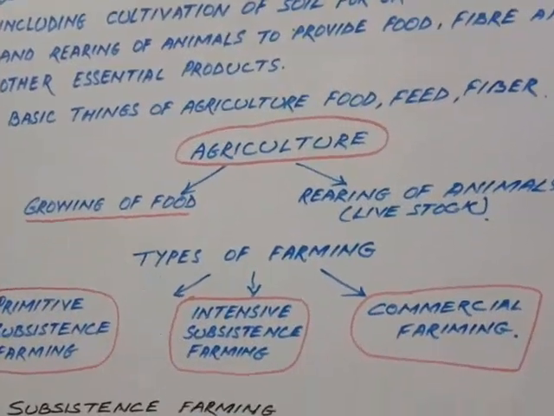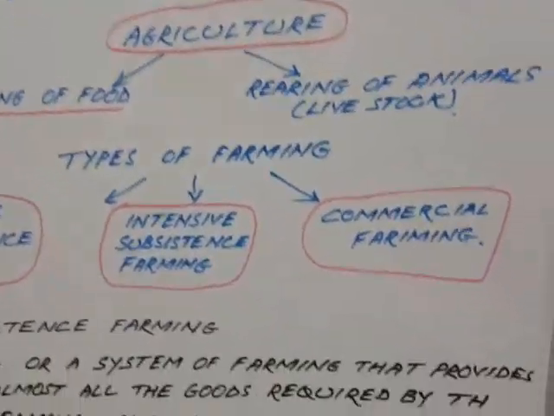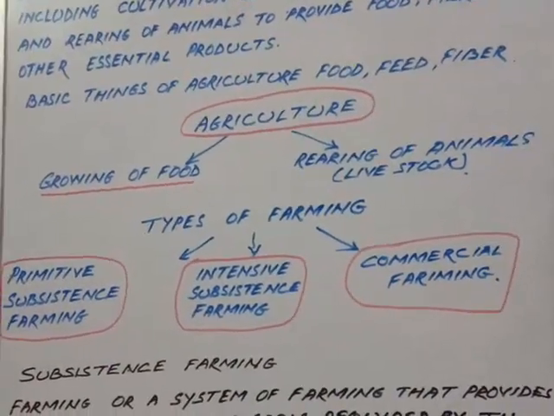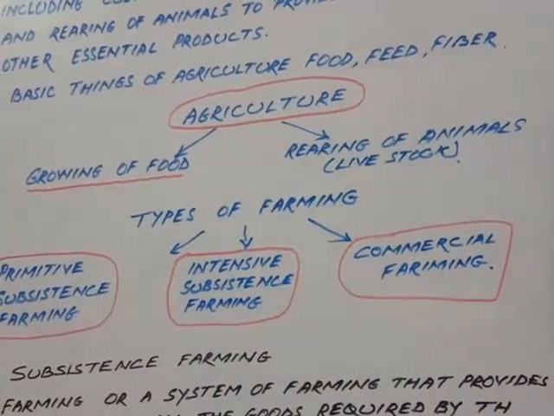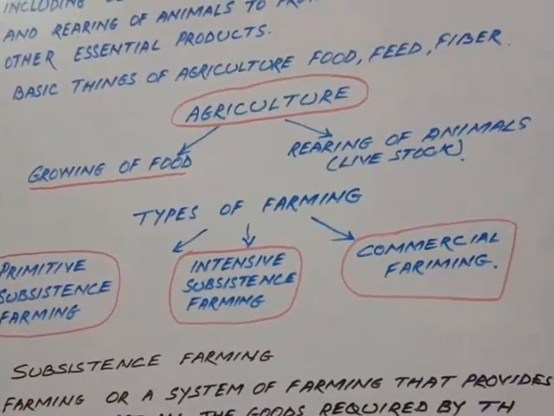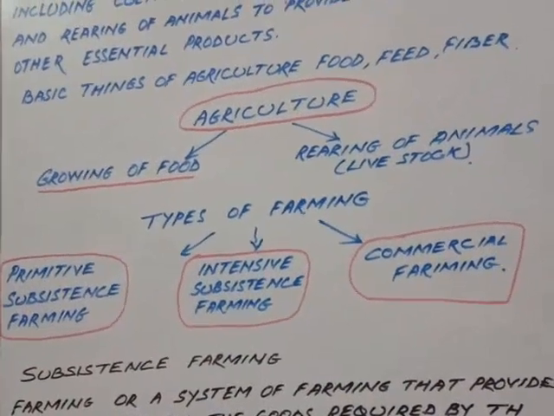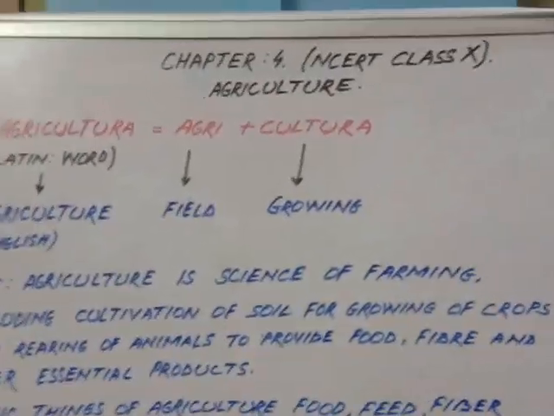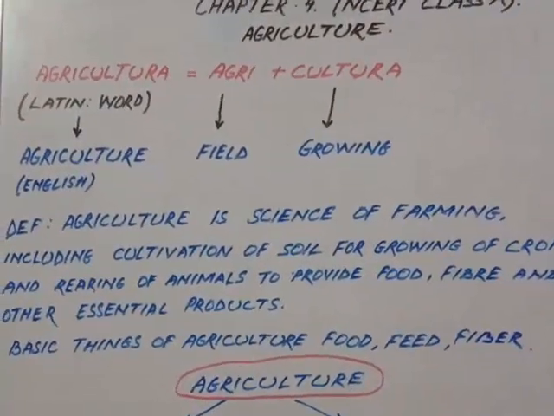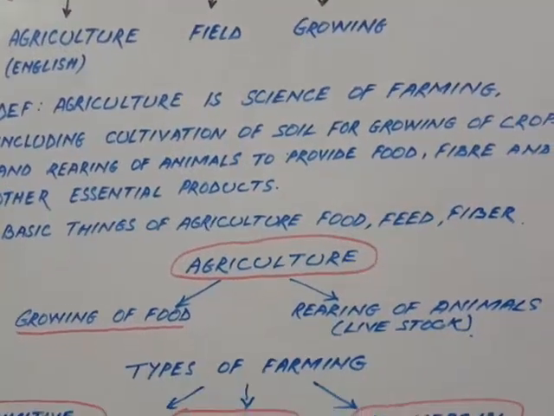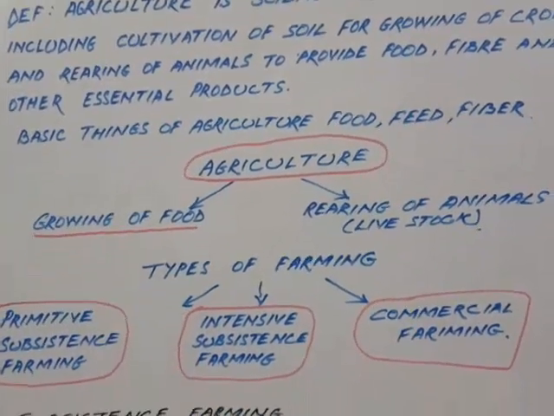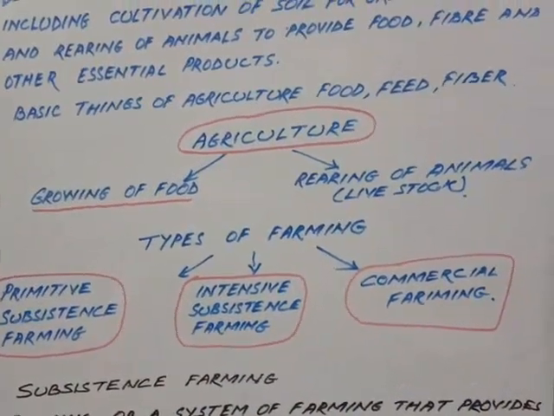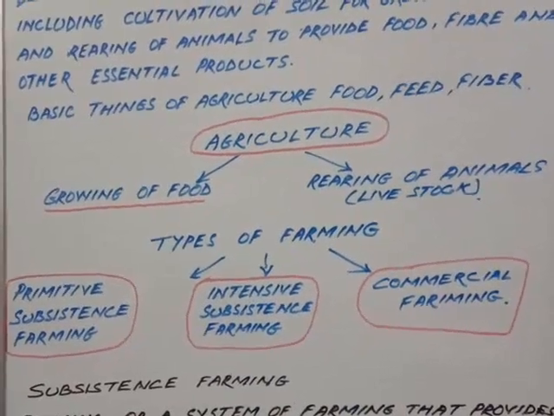So agriculture includes two things, and that is growing of food and rearing of animals. Growing of food and rearing of animals together form the livestock. So I think you understood what is agriculture. You have understood the word agriculture, the definition, the two factors that are included in agriculture, and the basic things that are produced in agriculture.